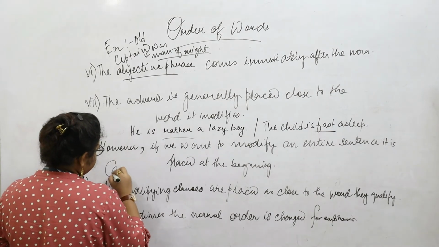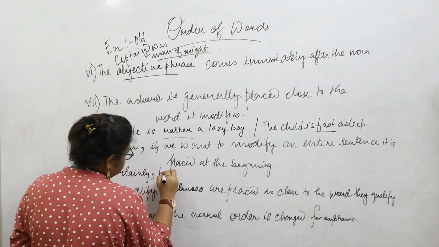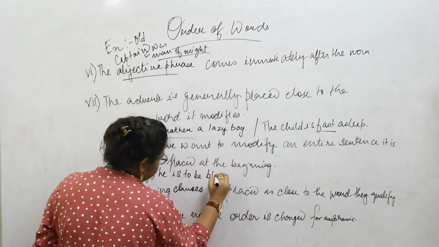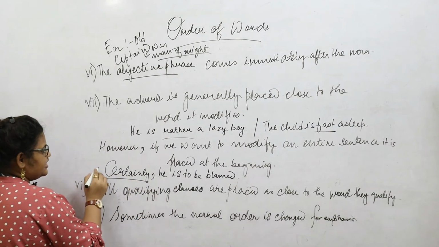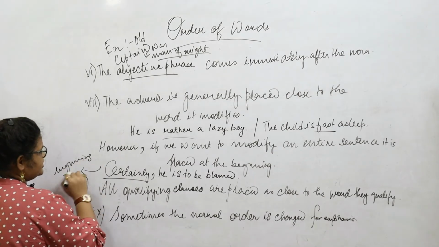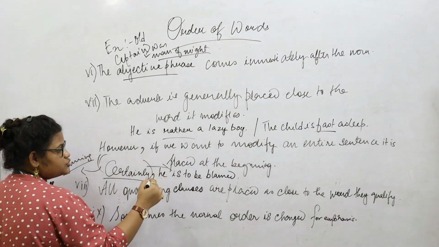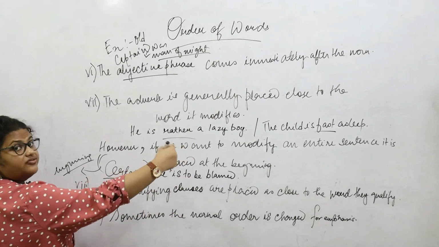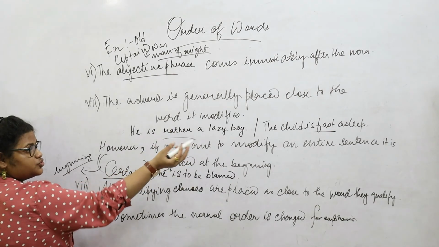For example, certainly he is to be blamed. If we are saying that certainly he is to be blamed, we will place the adverb at the beginning of the sentence, because we are trying to mean that he is certainly to be blamed, and this word certainly is applicable to the entire sentence. However, in that sentence the child is fast asleep, the word fast is qualifying the word asleep, that is, the verb is being qualified by the adverb, hence it comes very close to the verb.